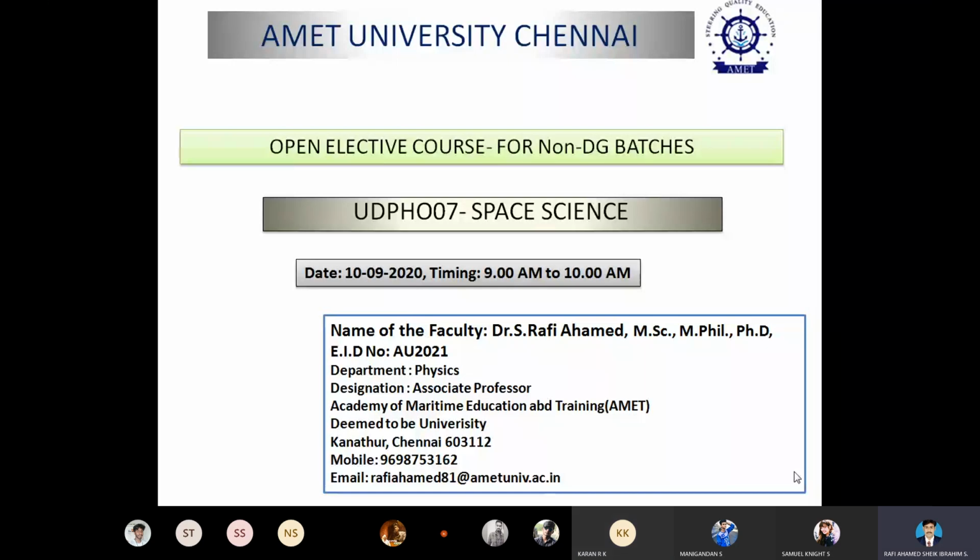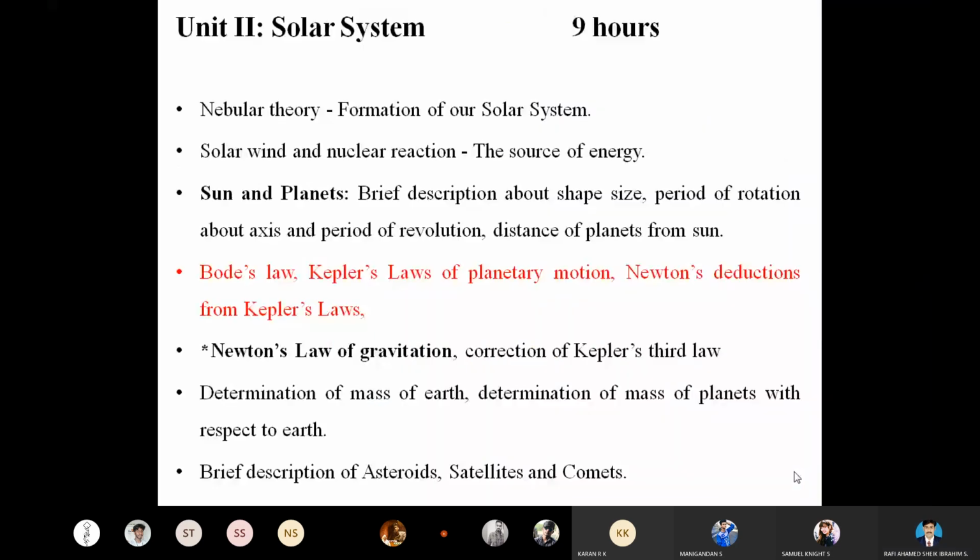We are discussing unit number 2, solar systems. This unit, solar system, is from the open elective course, Space Science. Today's topic from the solar system is the fundamental laws.